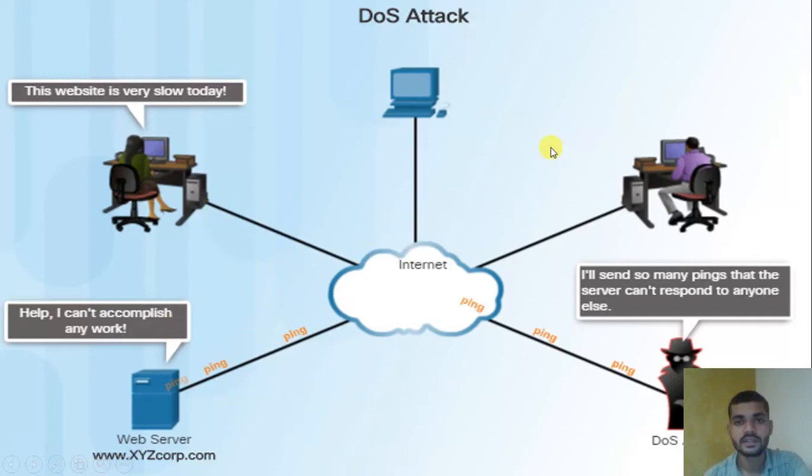So what is the intention behind this? That is a denial of service, also called DDoS, a distributed denial of service attack. The intention is to slow down the site, to access the site data, to misuse the site data. Different intentions will be there, but the main intention is to slow down the site, to access the information from that site, and to make changes. These are the intentions in this type of attack.